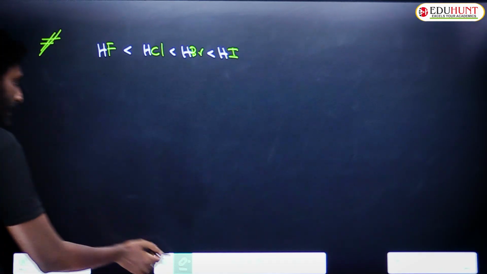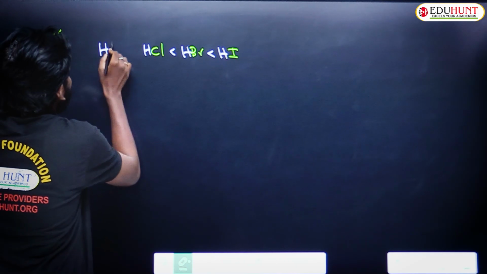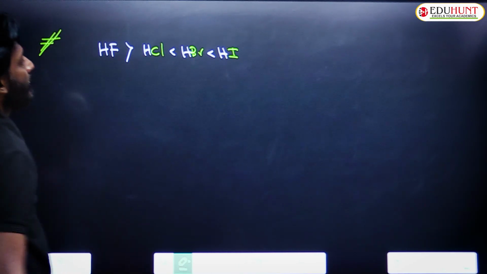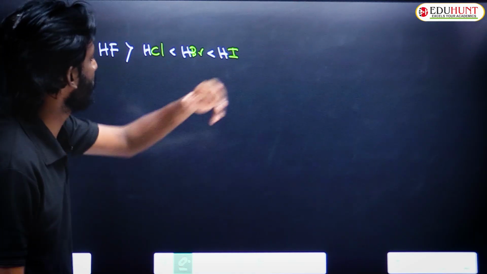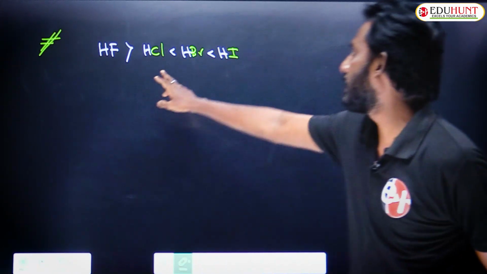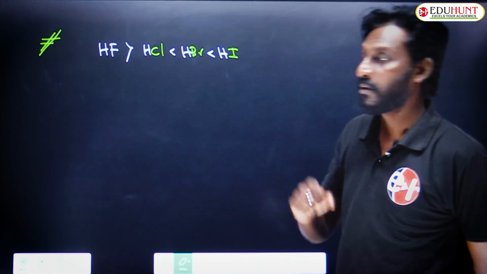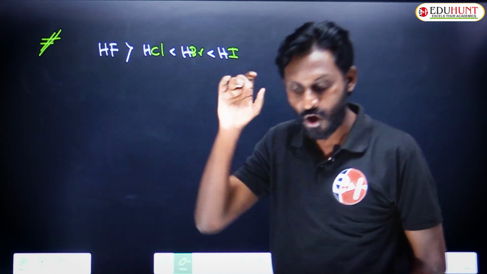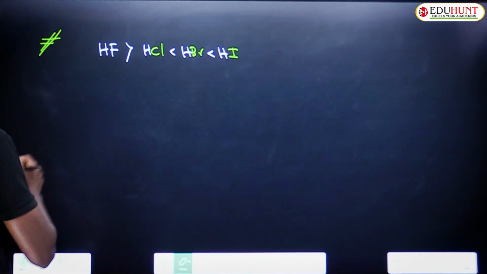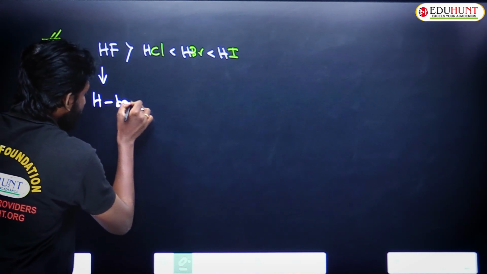But reality is different. In reality, HF has a higher melting point and boiling point than all the rest of the members. Why? The same reason. All of them have only van der Waals attractions based on molar mass. But for the first member, along with the normal attractions, there is one more kind of attraction, that is hydrogen bond. HF has hydrogen bonding.